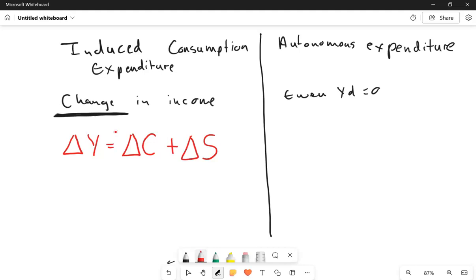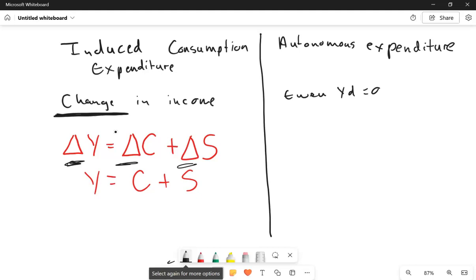Because the moment we speak of induced consumption expenditure, it simply means that there was a change in income. That's why the formula is no longer only Y equals C plus S, but now involves these triangles, which simply mean change. So that's how we are going to do this.